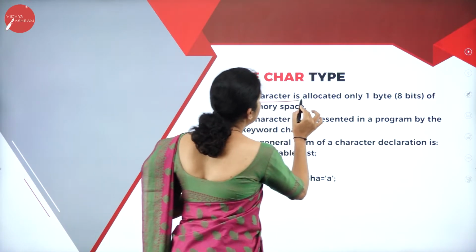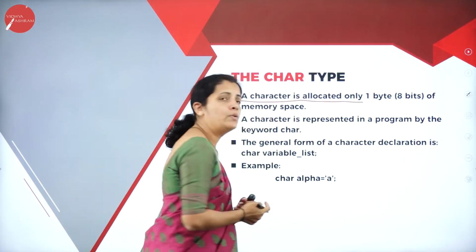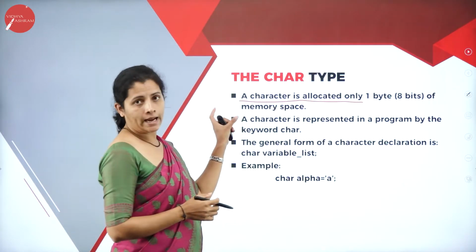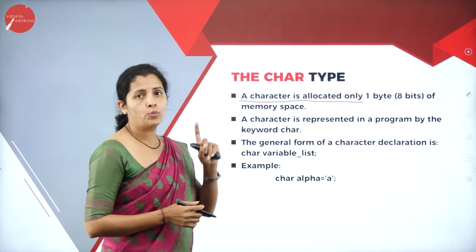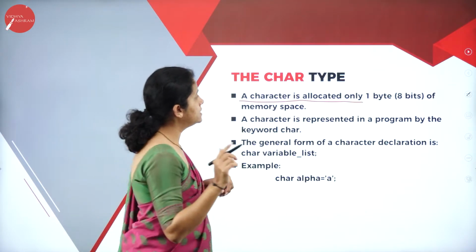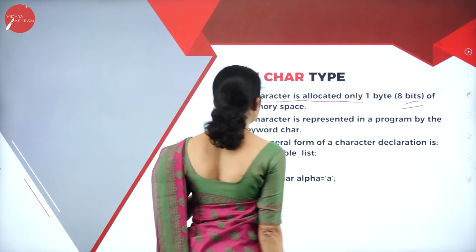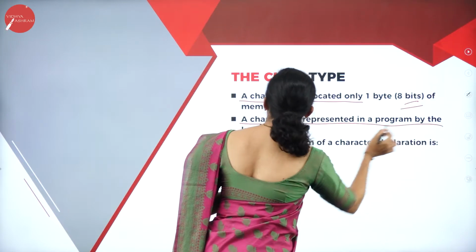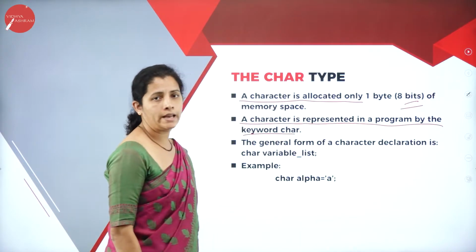A character is allocated only 1 byte. That means if I declare a character, then it's going to occupy only 1 byte of memory space. That is nothing but 8 bits. A character is represented in a program by the keyword char.